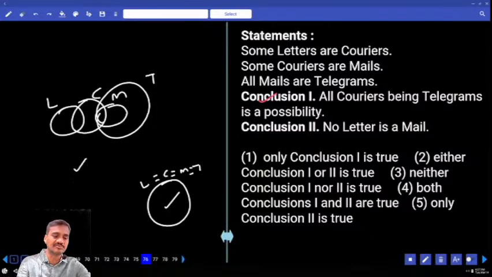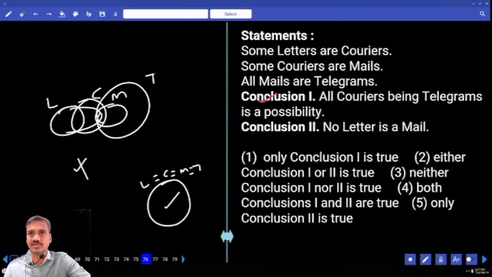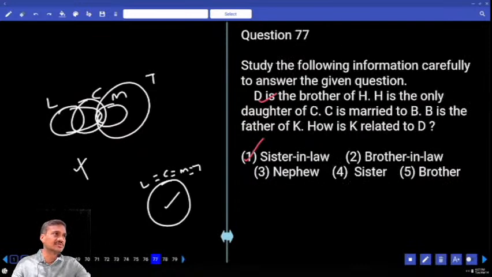As of now, no letter is a male is true. If false, or under some letters are males, I can extend like this. Alternate diagram to previous conclusion false. And so what is your answer? Only one. That is choice one, question number 76.